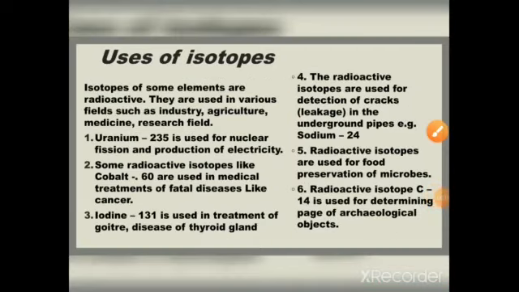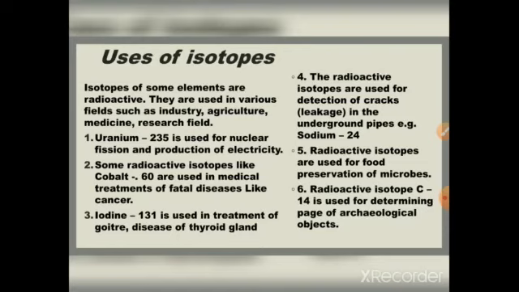Uses of isotopes. Isotopes of some elements are radioactive. They are used in various fields such as industry, agriculture, medicine, and research. First, uranium-235 is used for nuclear fission and production of electricity. Some radioactive isotopes like cobalt-60 are used in medical treatment of fatal diseases like cancer.